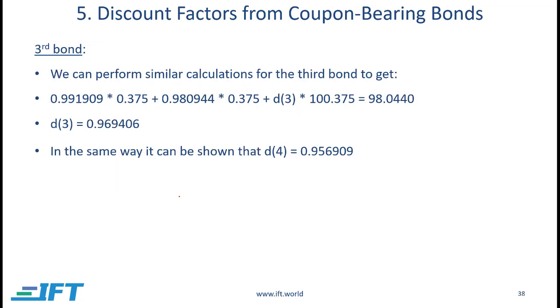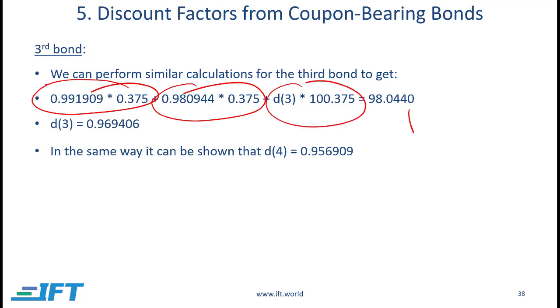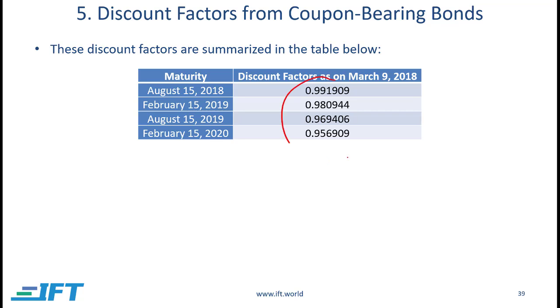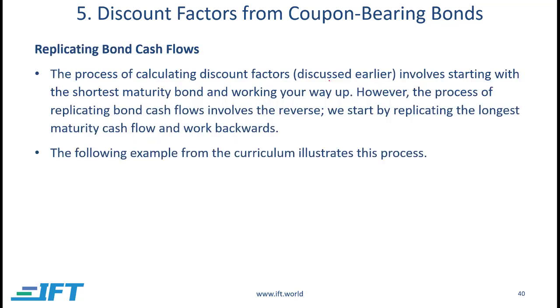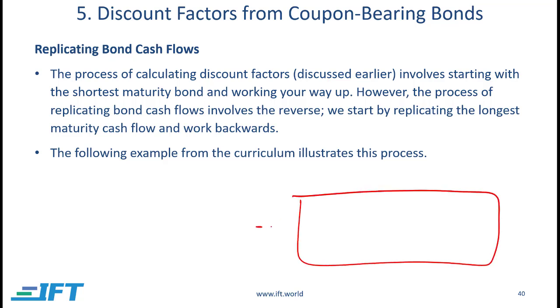And then similarly, for the third one, I can plug in the first discount factor for its first cash flow, the second discount factor for its second cash flow, and then using its market price, I can calculate the third discount factor. And similarly, I can calculate all four discount factors for these dates, right? So that's one part of the discussion. The second part of the discussion is now saying, okay, now I've got these multiple bonds and let's say another bond, which I'll try and check if their value is the same or not, right?